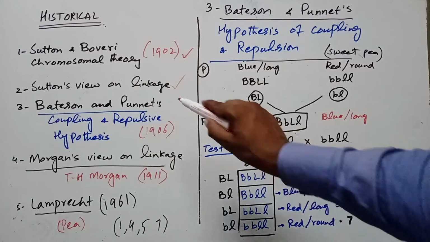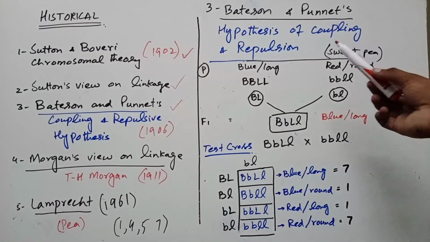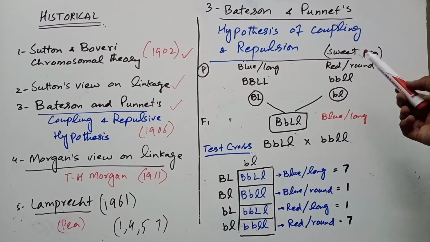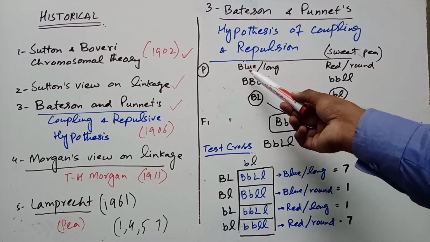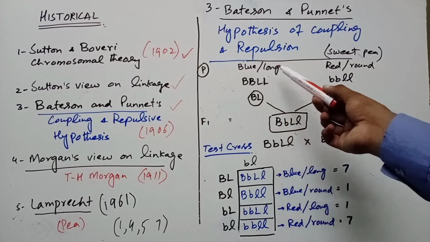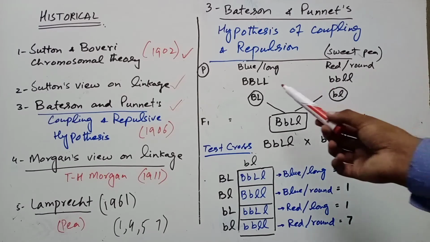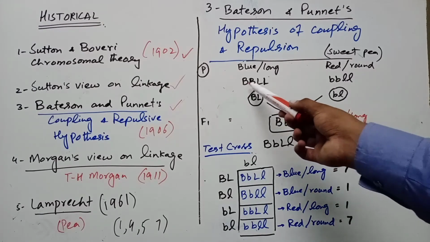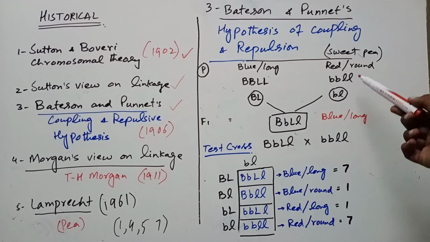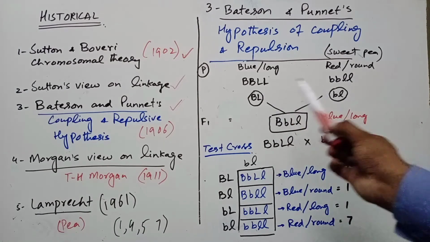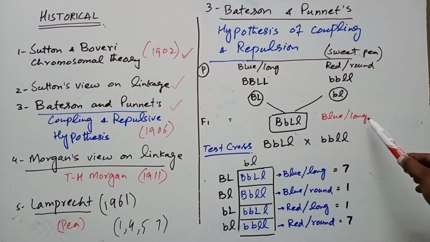The next point is Bateson and Punnett's coupling and repulsion hypothesis. They explained their hypothesis by performing a dihybrid cross of sweet pea, Lathyrus odoratus. They crossed a plant with dominant blue flowers and long pollen grains with a recessive plant with red flowers and round pollen grains. You can see the cross here. The dominant parent is expressed by capital letters and the recessive by small letters. In F1, all were blue flowers with long pollen grains.